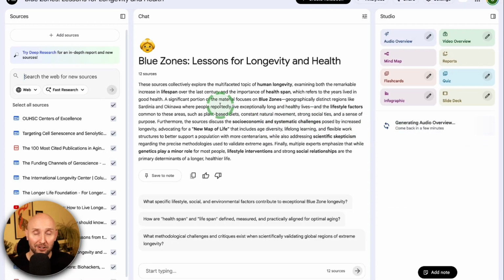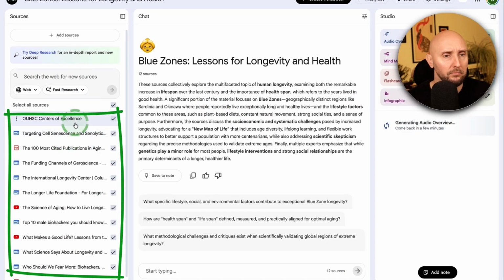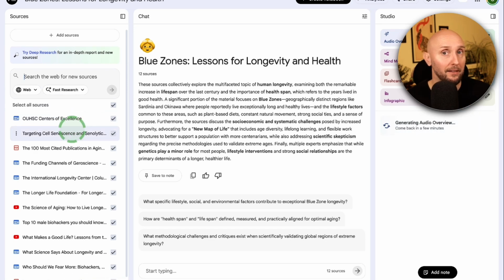Now, while this podcast is generating, let me show you NotebookLM update number 2, which is over here on the left-hand side. Here are the sources that I have for this notebook. Now, these are the sources that I personally uploaded myself, so where NotebookLM will be pulling the information from.